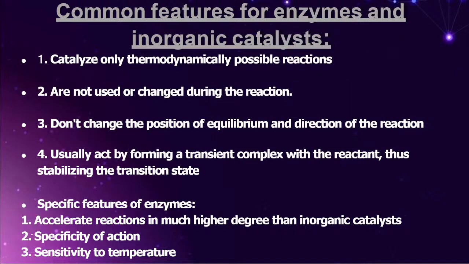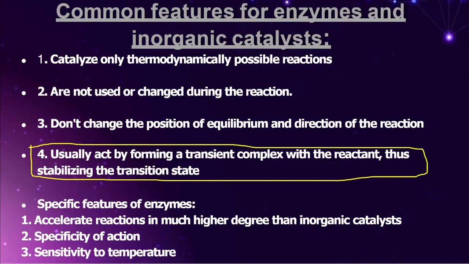Friends, I will tell you one very important line. Please remember this, every one of you. How do enzymes generally act, friends? Enzymes generally act by forming a complex called a transient complex. All the students remember, the enzyme combines with the substrate, and it forms what, friends? The enzyme substrate complex. Yes or no? Now every one of you try to understand my words very correctly, friends.